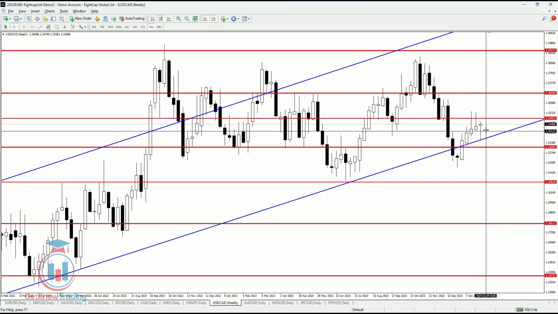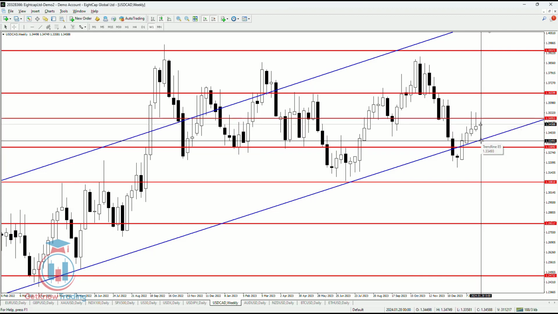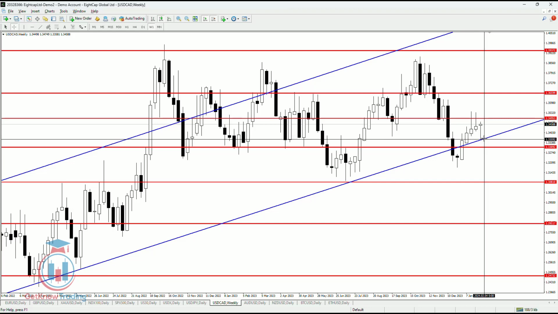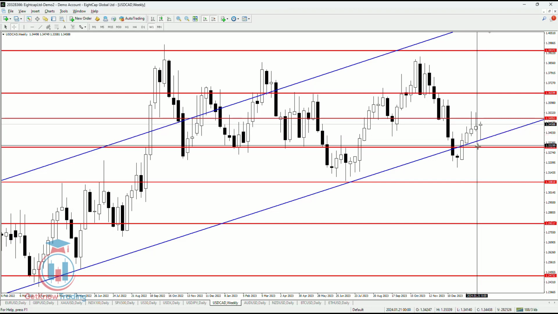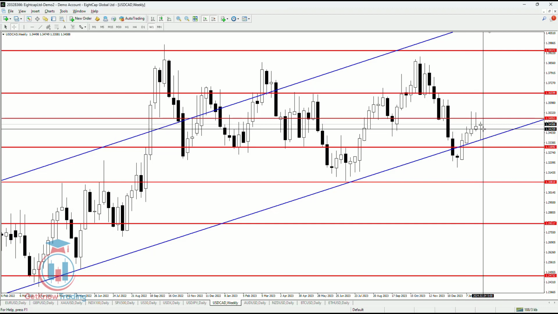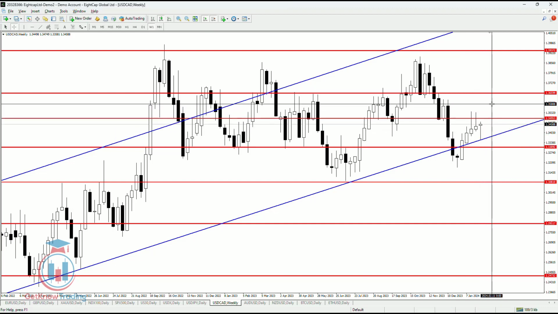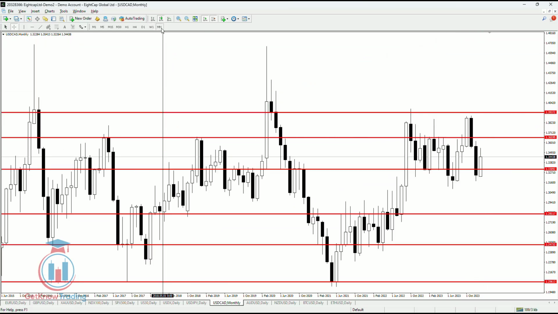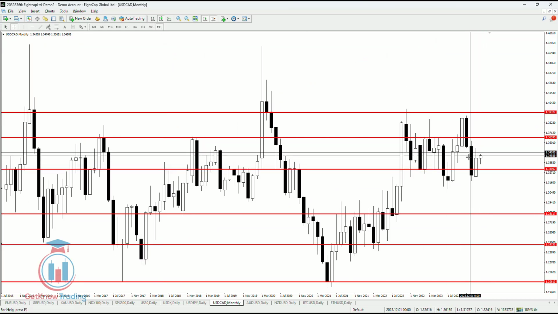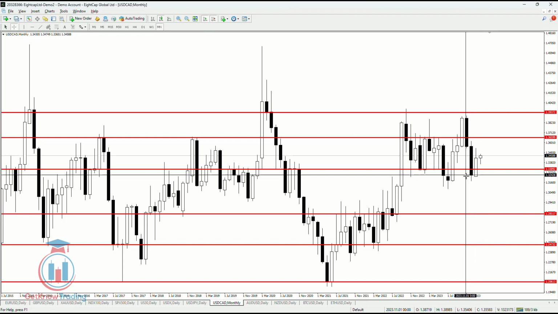This week the price has bounced back down, trying to make a breakout to the downside, but the price returned back up, which means the bullish pressure, which we can see on the weekly time frame, is something that is pushing the price to higher price levels. And on the monthly time frame we can see the bounce from this area here.